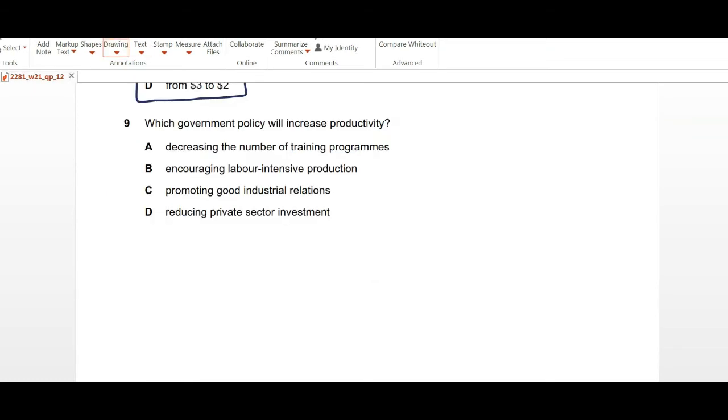Government policy will increase productivity. So which government policy can increase productivity? This is supply side policies. Decreasing the number of training programs, no, this will have a negative impact. Encouraging labor intensive production, this does not necessarily guarantee that it will increase productivity, because that means you're not encouraging capital intensive production.